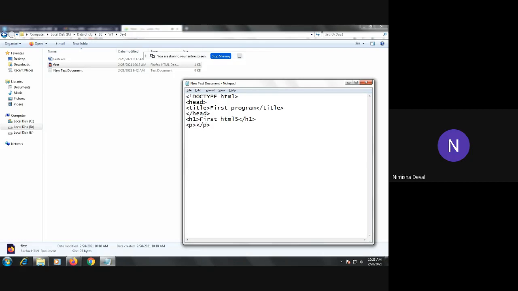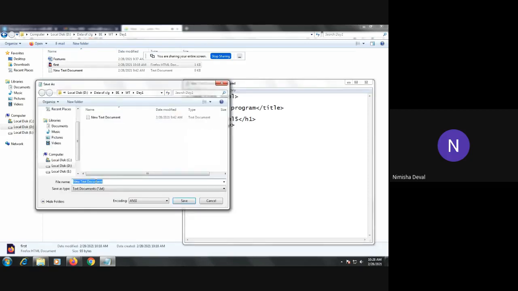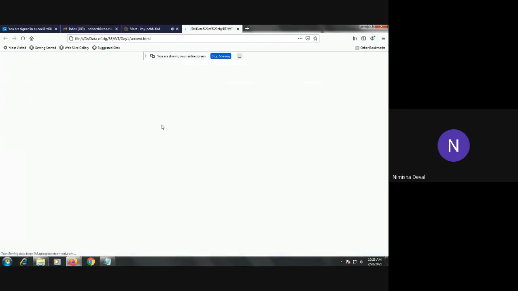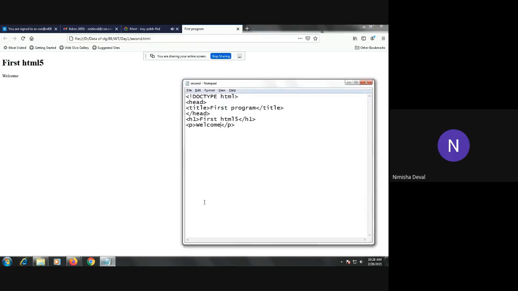These are very simple programs for your practice purpose. When you get familiar with all the conventions, then you will understand how to use the anchor tag. I will save this program. The first we have saved as an HTML page. In the second, we will write it as an HTML5 page. Okay, see, I will open it.